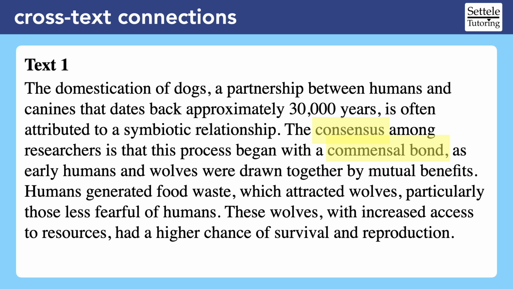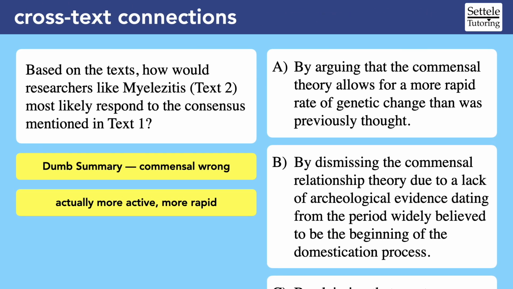We can always come back to these details if we need them later. As we read the answer choices, stay focused on the dumb summaries that we wrote on our scratch paper. Choice A. Text 2 would respond to text 1 by arguing that the commensal theory allows for a more rapid rate of genetic change than was previously thought.